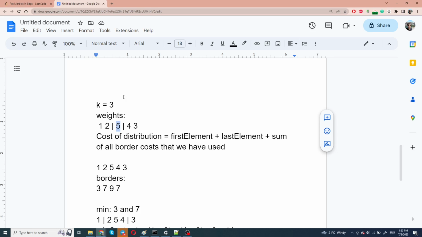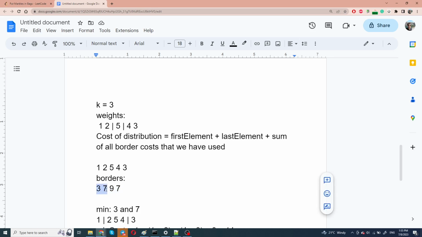So the proposed solution goes like this. For a given array of weights, let's calculate the array of border costs. It's equal to 3, then 7, then 9, and then 7 again. And yeah, we have this array of borders with the length of exactly n-1. And here comes the solution. We actually can use a greedy strategy here. Since we can choose the borders independently from one another, to calculate, let's say, the minimum cost of distribution, we can just take the k-1 minimal elements from this array of border costs.